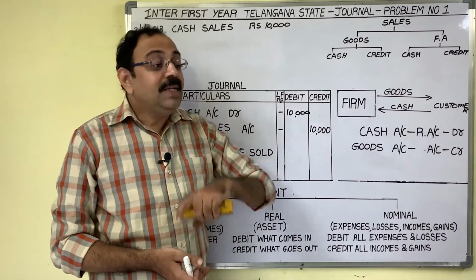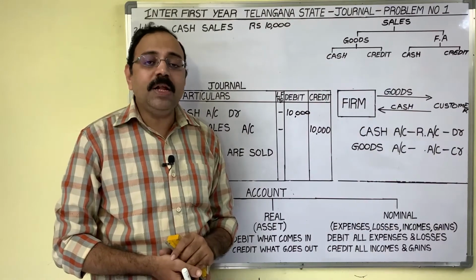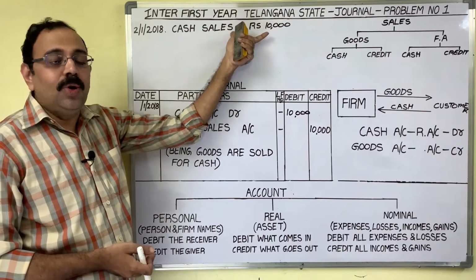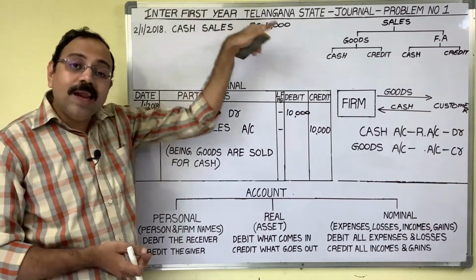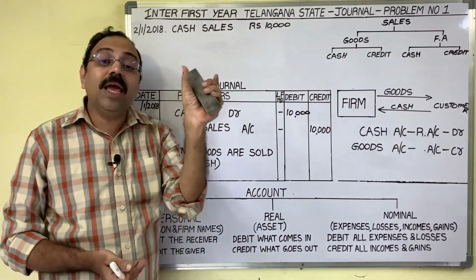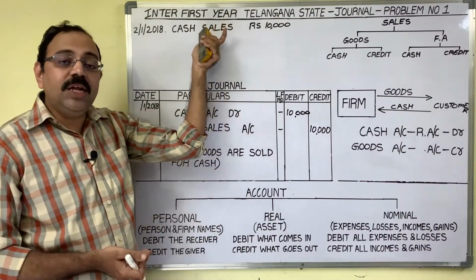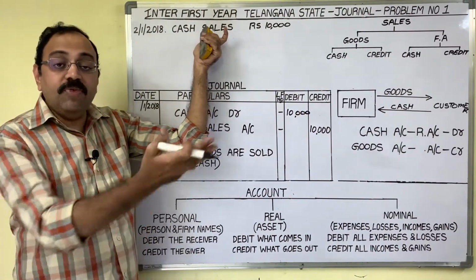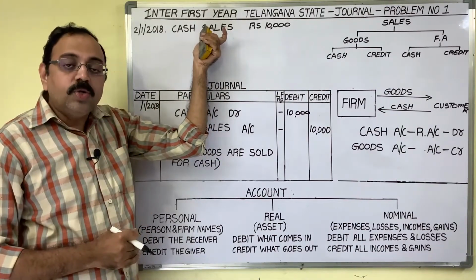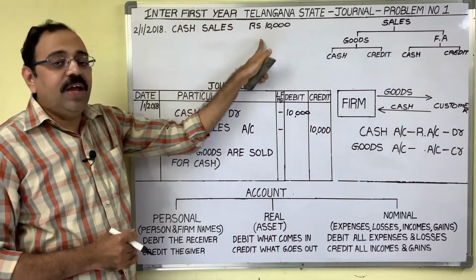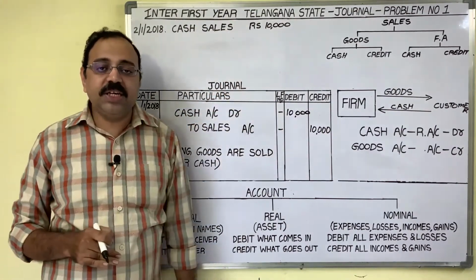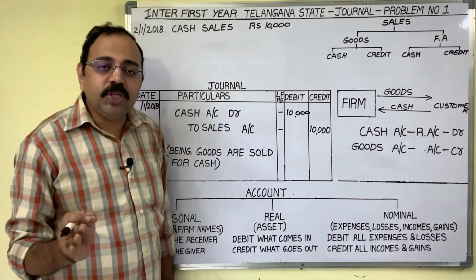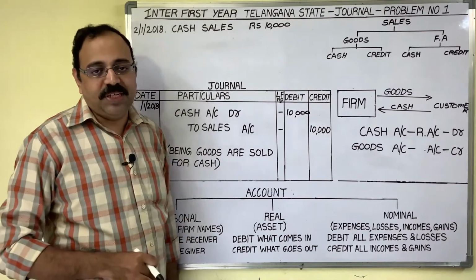Suppose it is a credit sale, then compulsorily the question gives a customer's name also. Sold goods to Kiran. Why is the customer name Kiran given in the question? Because we should remember Kiran's name. In future we have to collect the money from him. So if a person name is given along with the sales transaction, understand that it is a credit transaction. If a person name is not given, it is a cash transaction.